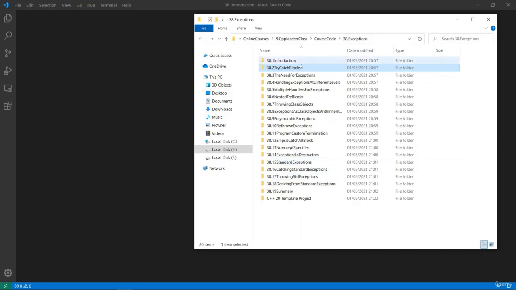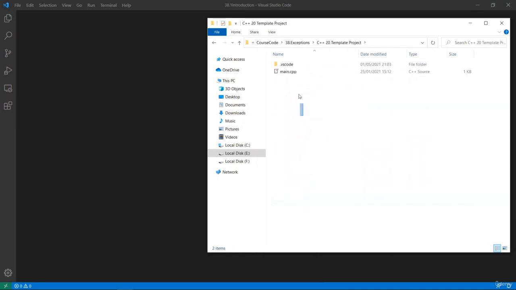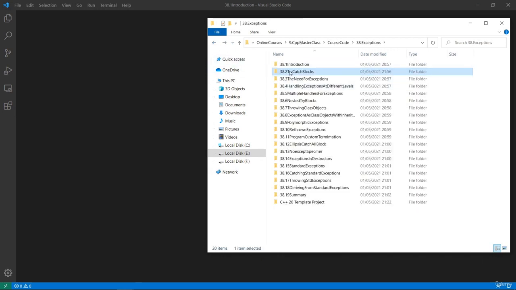Here we are in our working folder. The current project is try catch blocks. We're going to be playing with try catch blocks in our program. We're going to grab our template files pretty quick and put them in place, and we are going to open this little guy in Visual Studio Code by dragging and dropping here.